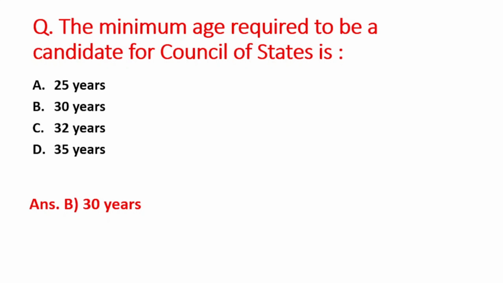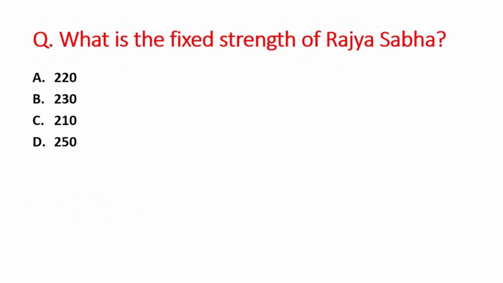To become a member of Rajya Sabha, the minimum age should be 30 years, and for being a Lok Sabha member, the minimum age should be 25 years, and for president and vice president, the minimum age should be 35 years. Okay. Next question is, what is the fixed strength of Rajya Sabha?